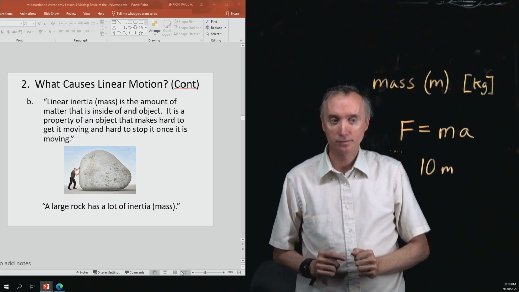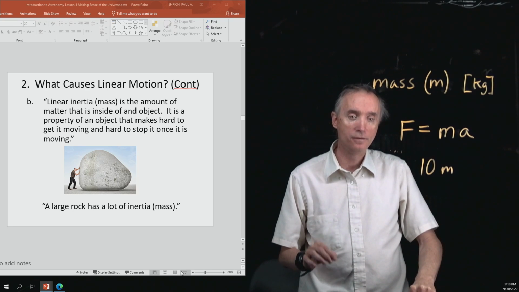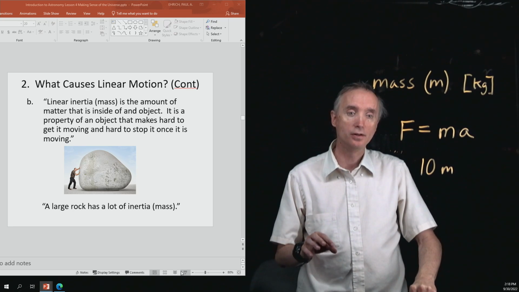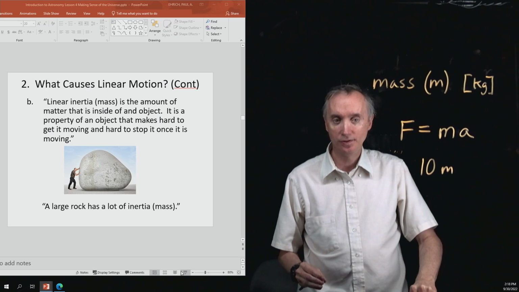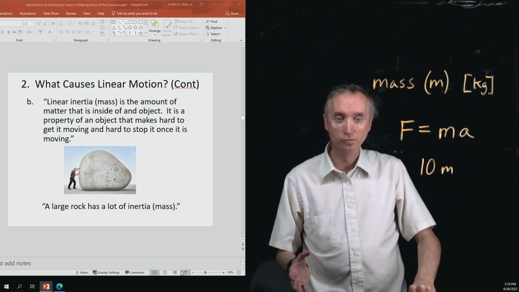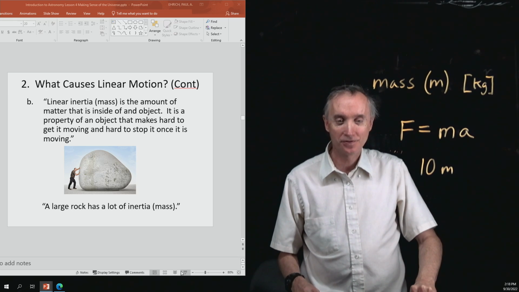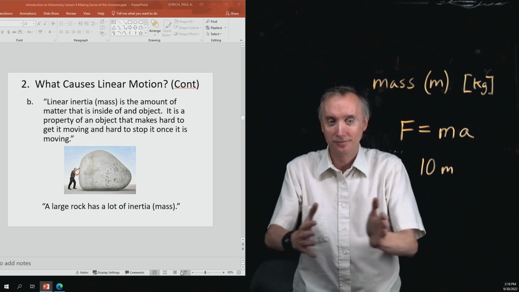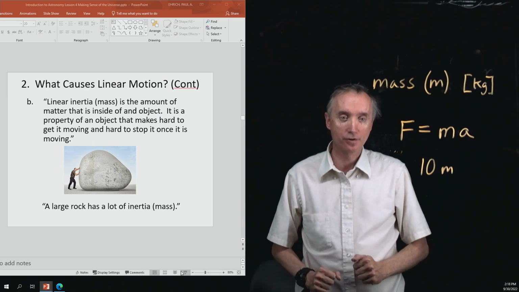Their mass. An object that has a lot of mass has a lot of inertia. Inertia is the tendency to keep wanting to go or to keep wanting to stay. If it's moving, it wants to keep on moving if it's got a lot of inertia.